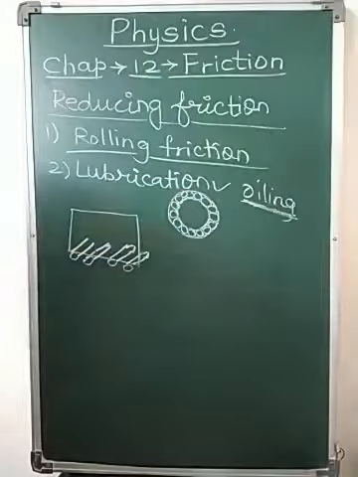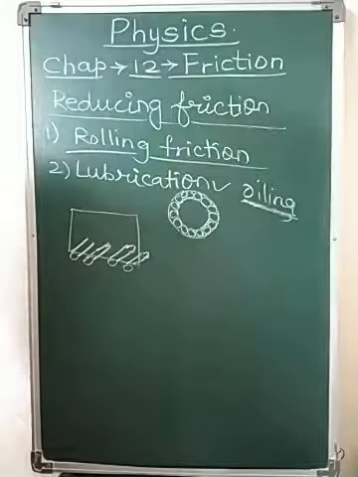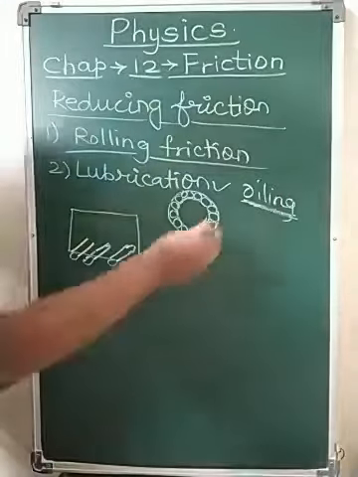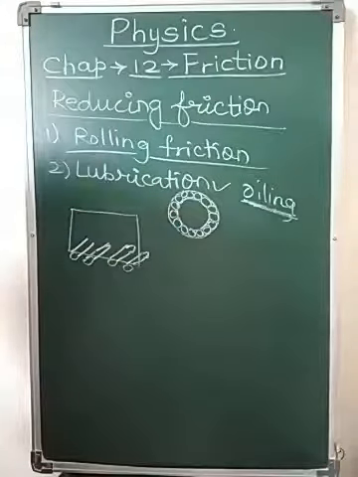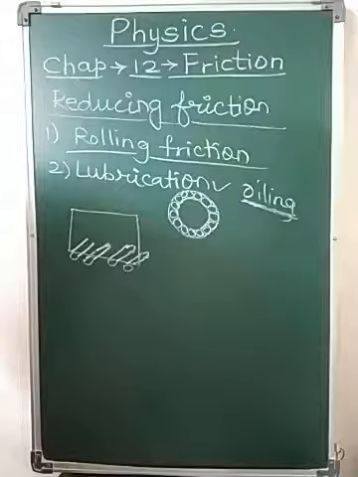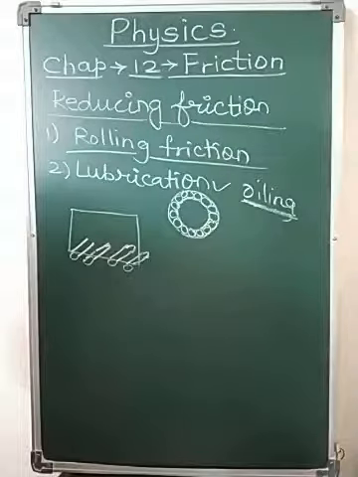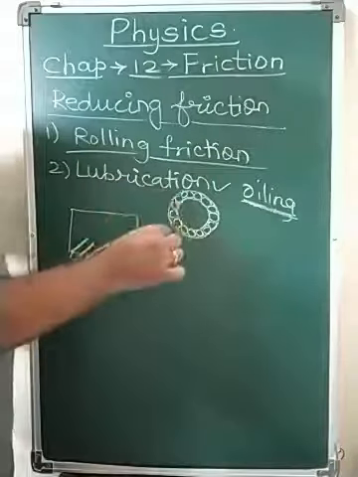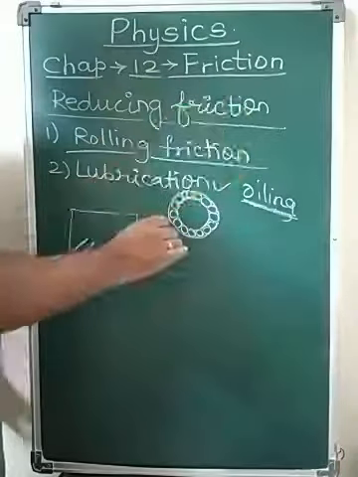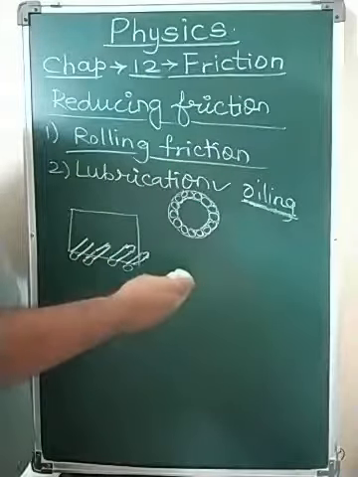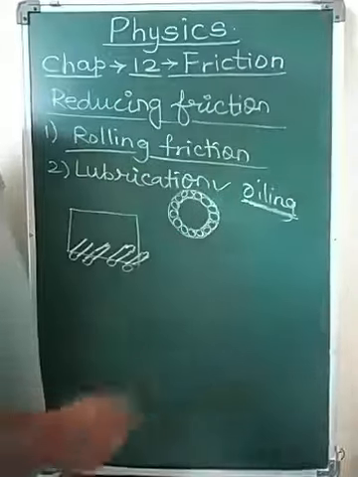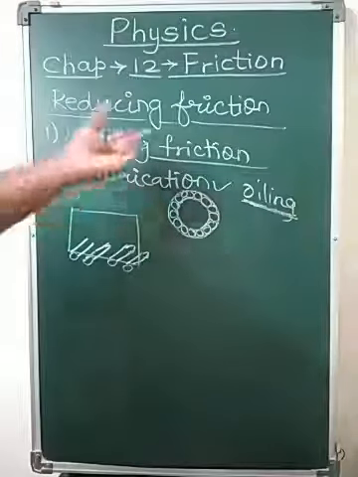Okay, let us read from the book. Reducing friction. Ball bearings are made of extremely hard material. So these ball bearings are made up of extremely hard materials, hard metal. They are fitted in the moving parts of all kinds of machines. They reduce friction and allow the parts of the machine to move smoothly and last longer. So due to ball bearings, it does not mean the parts are not going to wear out. Yes, the parts are going to wear out, but a machine that would be spoilt in 3 or 4 years will now take 5 to 6 years for the parts to be replaced. So this is why rolling friction is used.